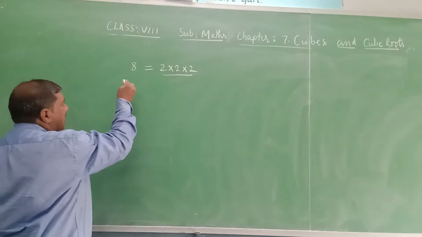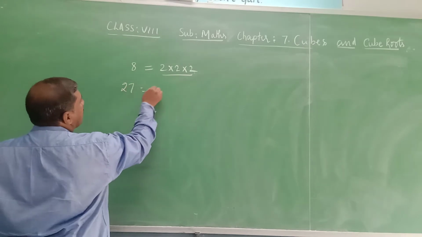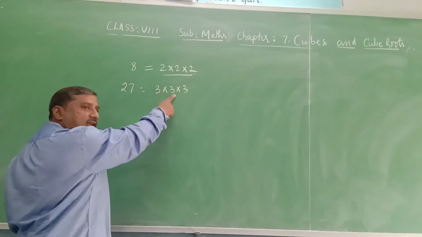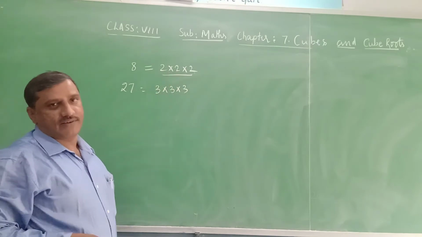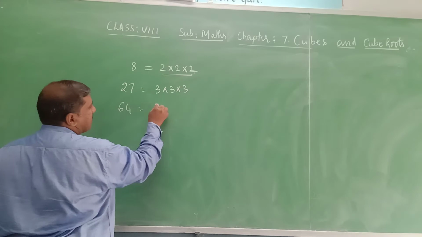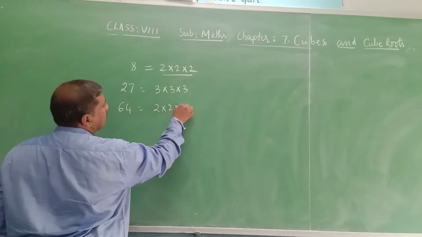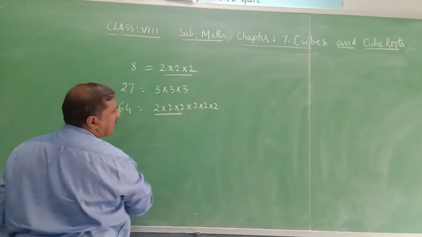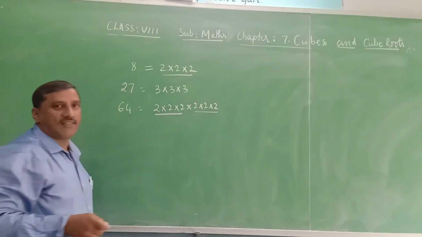Next, you take 27. 27 is 3 into 3 into 3. 3 threes are 9, 9 threes are 27. You take 64. The prime factors of 64 are 2 into 2 into 2 into 2 into 2 into 2. This is one triplet, and here we have another triplet.